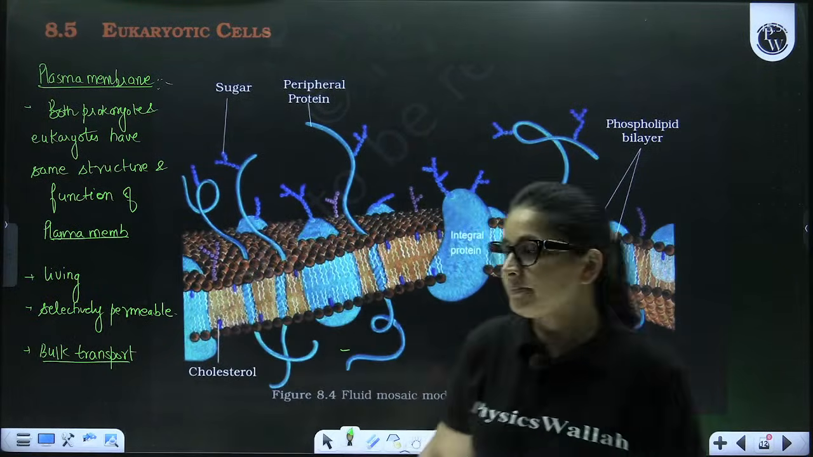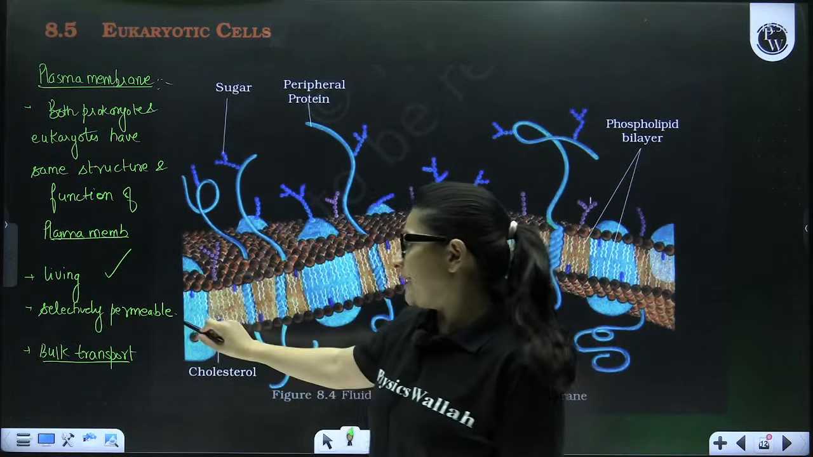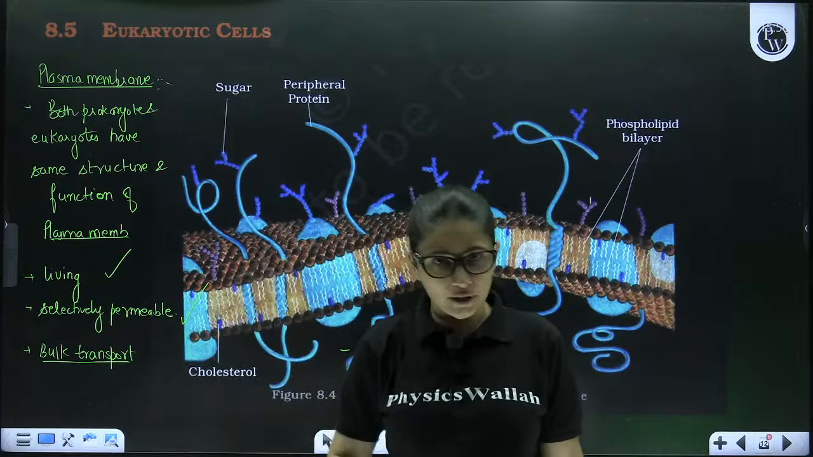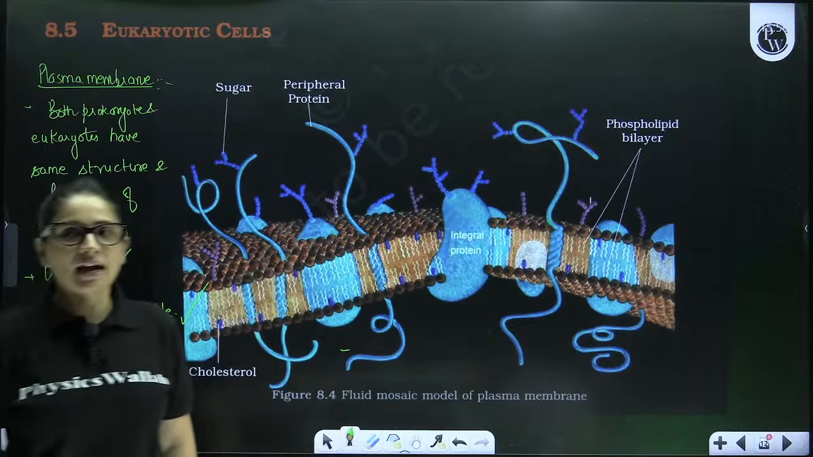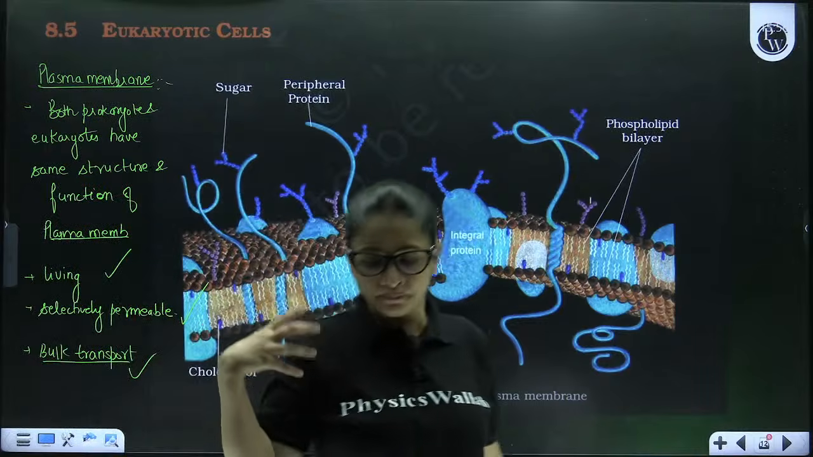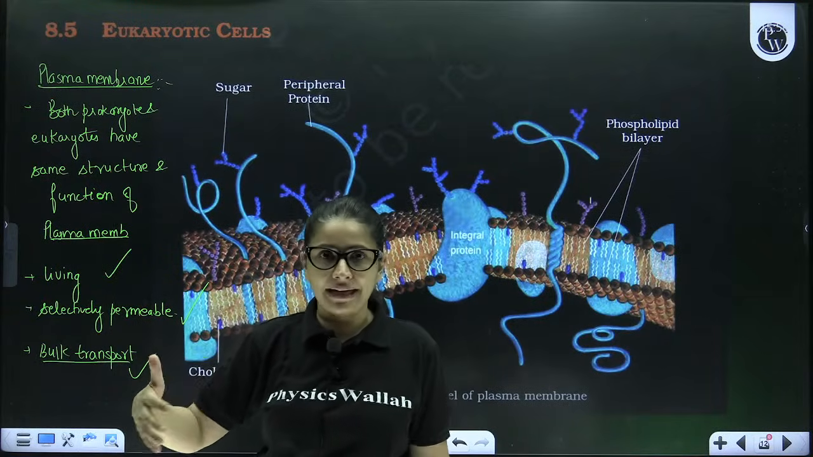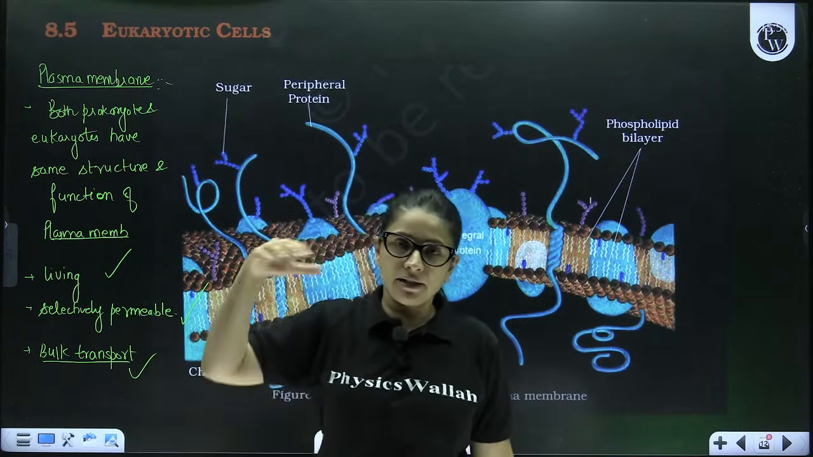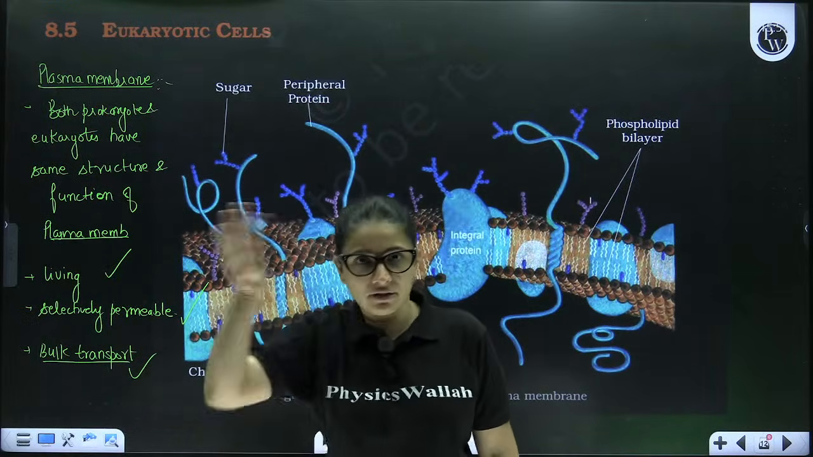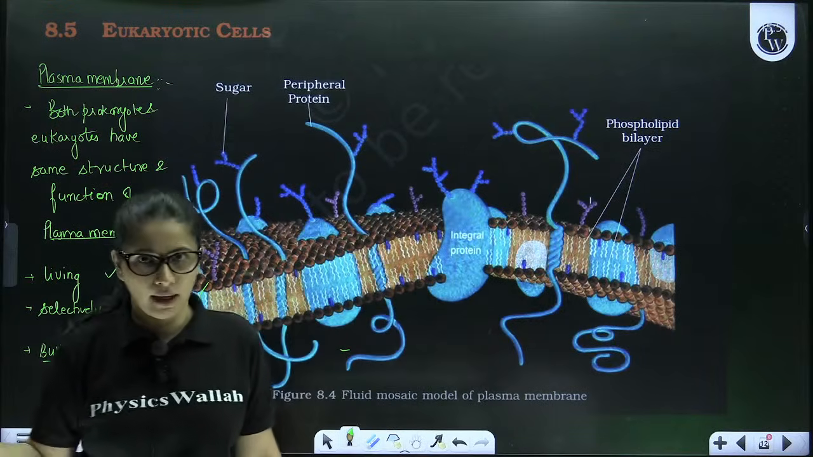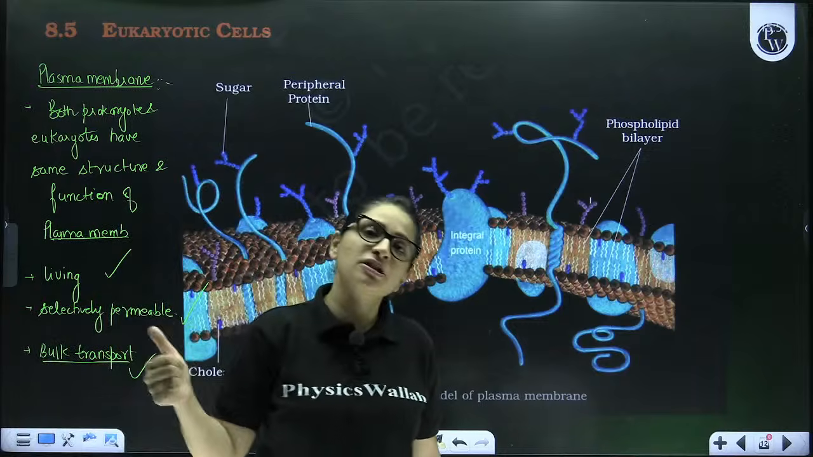So basically, plasma membrane is living. You have already studied it is selectively permeable. I have already told you the meaning of being selectively permeable. And bulk transport. So bulk transport simply means that this plasma membrane is actually responsible for contacting the outside world. That means from outside, whatever is going to enter inside the cell or vice versa, everything is going to be controlled by this plasma membrane. I hope till here everything is clear. Now let's proceed with the structure of plasma membrane.